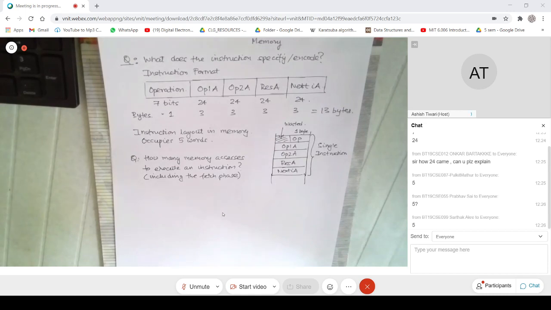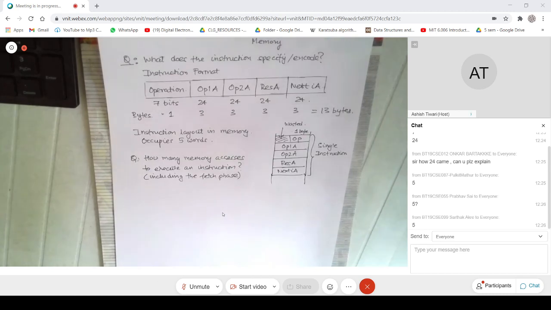Can somebody help me with that? How many would that be? How many accesses would you require to fetch an instruction?